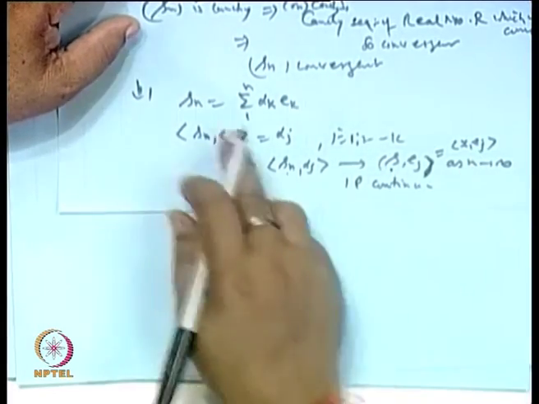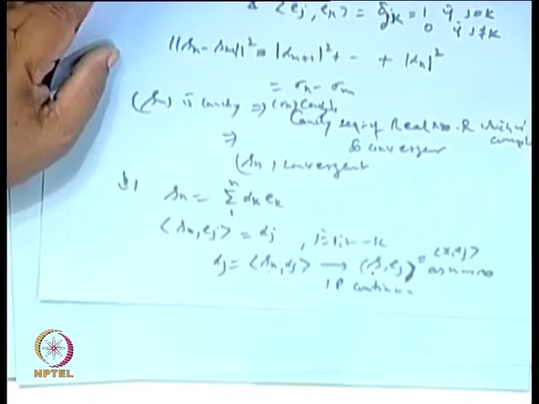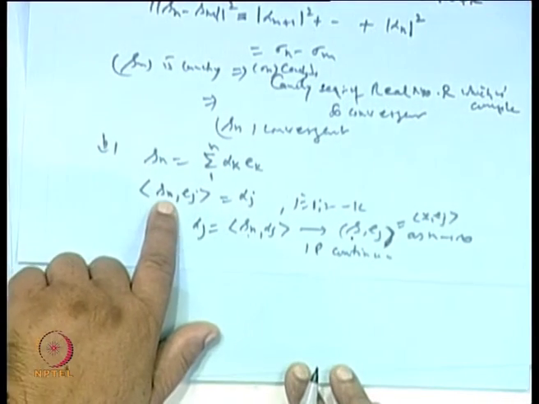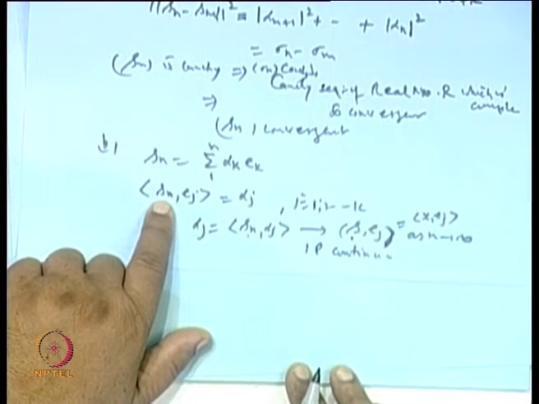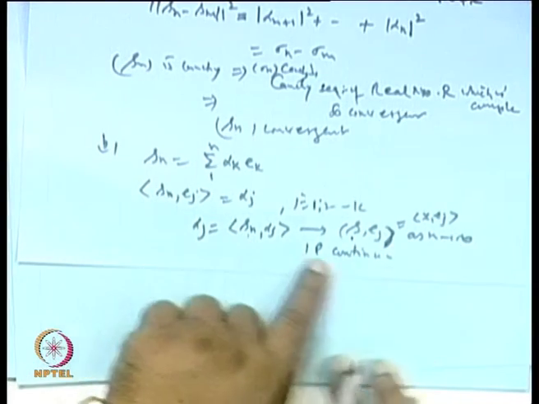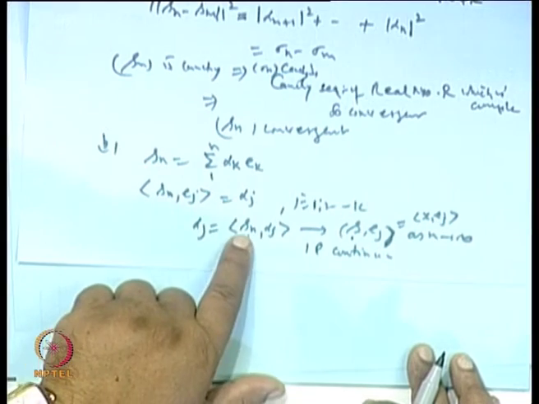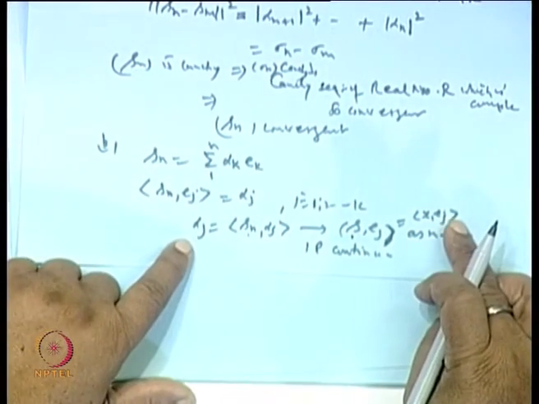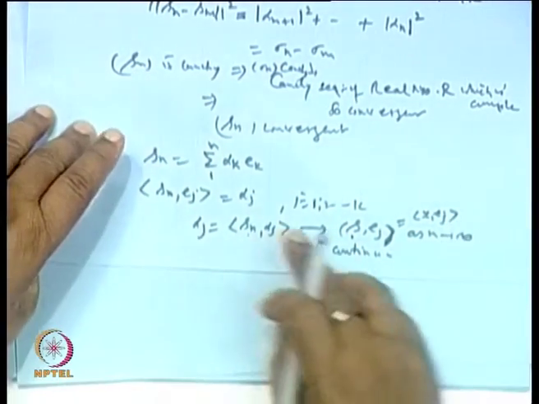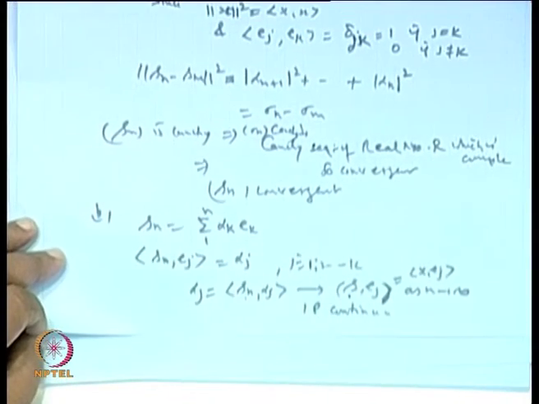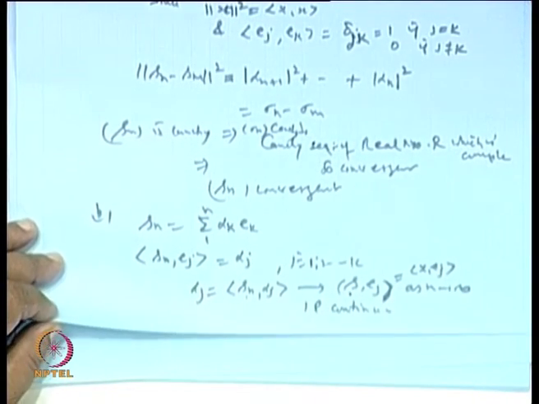Okay. So, this completes the second one. If I take the limit of this as n tends to infinity, it is the inner product of S with E j, and S is nothing but x. So, as n tends to infinity, alpha j will go to this point. Okay. So, the corresponding series, the second part, is that x will be equal to sigma of the inner product of x with E k times E k.